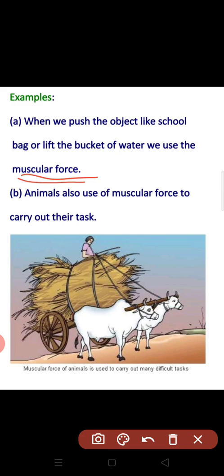Only humans and animals have muscles. Plants do not have muscles. So you can say that animals and humans can apply muscular force. Animals can also use their muscles.